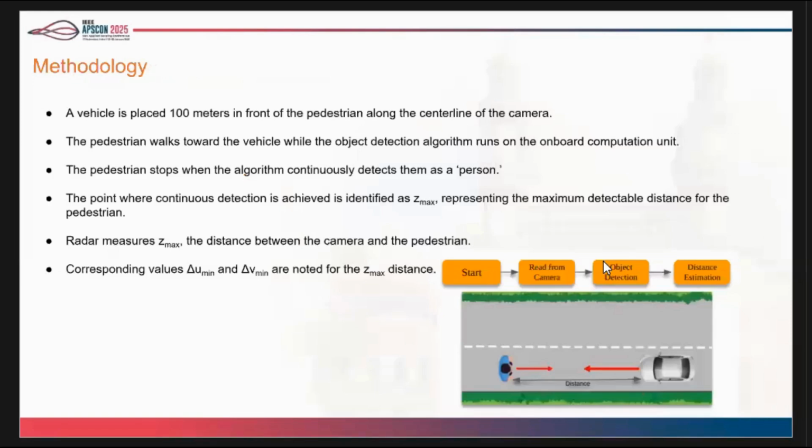My methodology is like this: first I place the pedestrian 100 meters away from the vehicle. Then the pedestrian walks slowly towards the vehicle. The onboard object detection algorithms continuously detect the object. That point of location I note down using a radar sensor. Then I record the corresponding object dimensions, and using the previous range equation, I calculate the theoretical distance.